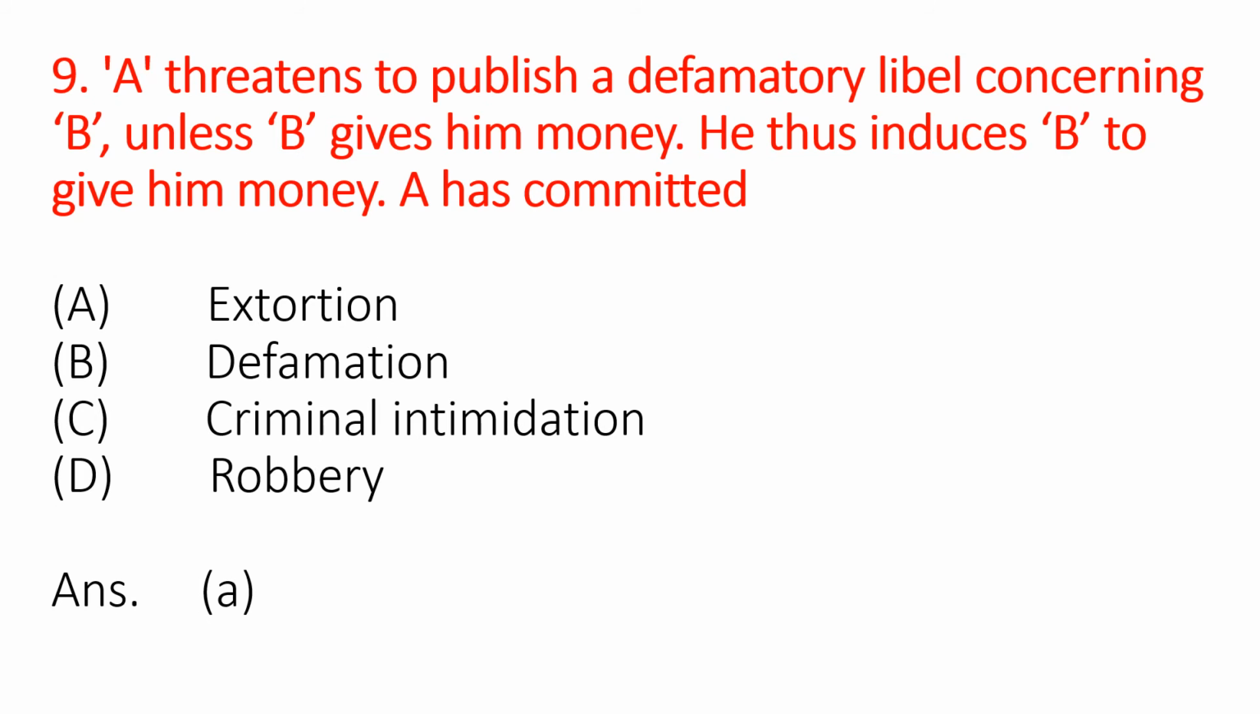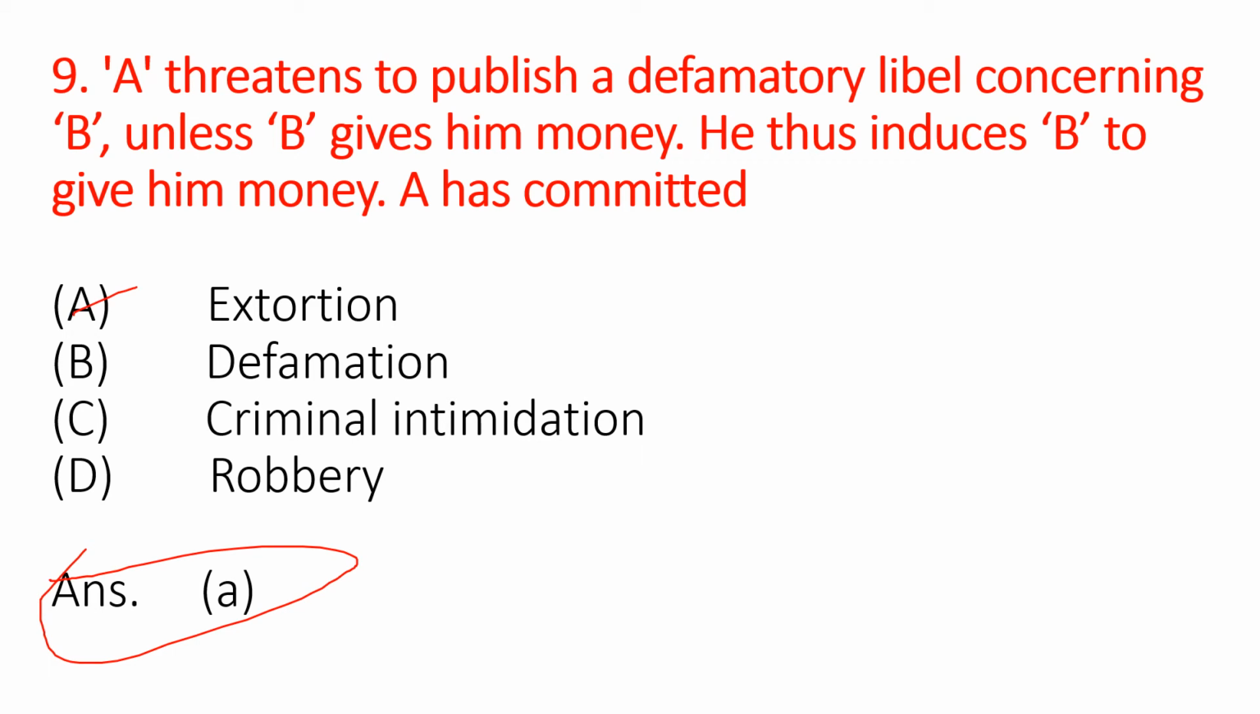Let's move on to the next question. A threatens to publish a defamatory libel concerning B unless B gives him money. He thus induces B to give him money. A has committed what offense? We have got four options here: A, extortion, B, defamation, C, criminal intimidation, and D, robbery. So the correct option is A, that is extortion.